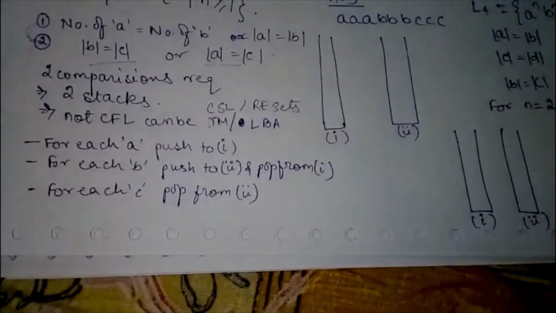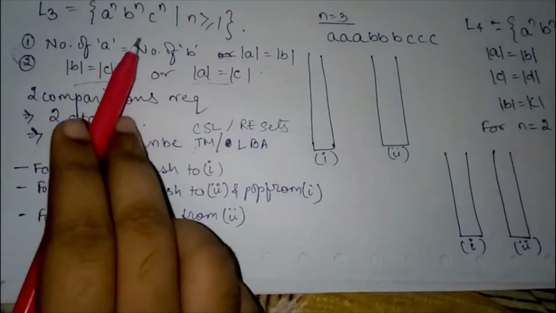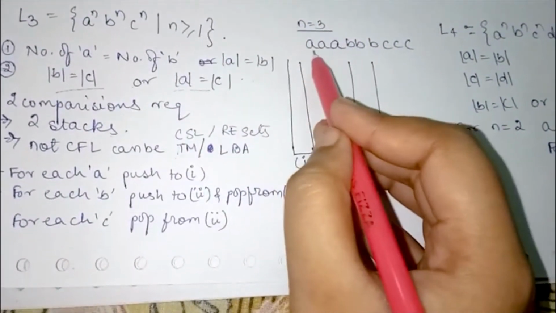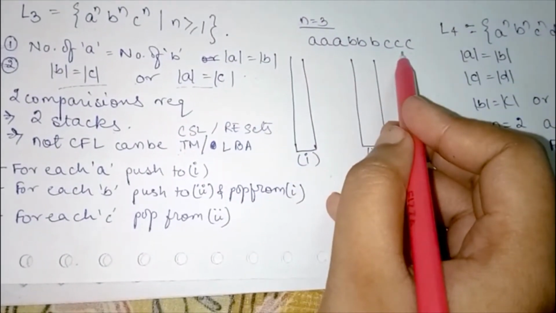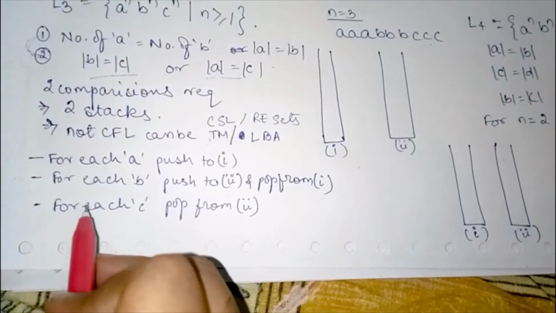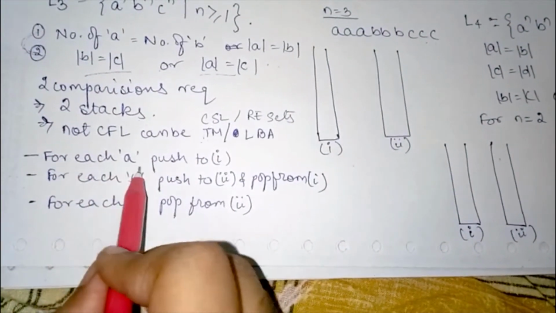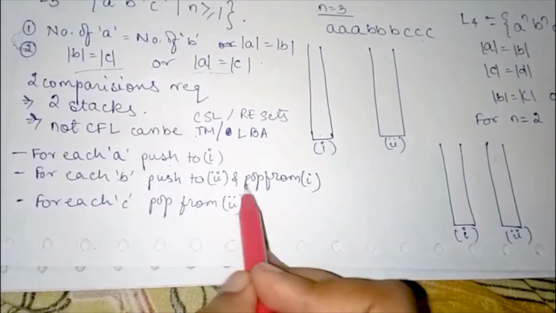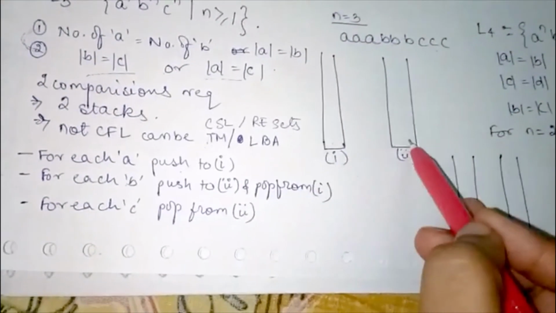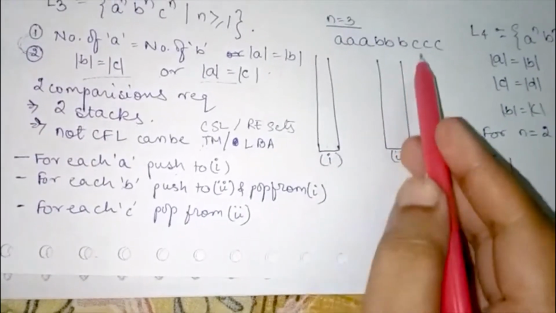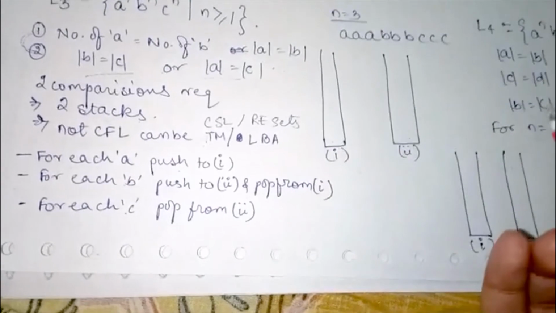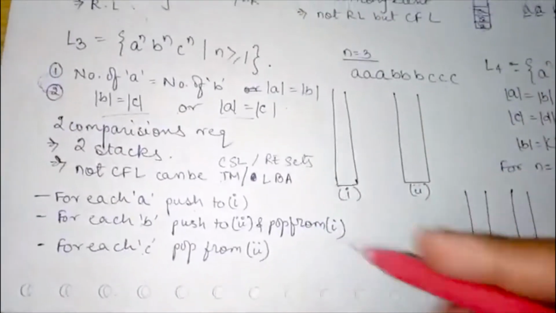Now for solving this, for n equal to 3, this is my valid string. First, for each A we will push to the first stack. For each B we will push B to the second stack and pop from the first, and for each C we will pop from the second stack. It depends on the question how we will do it.